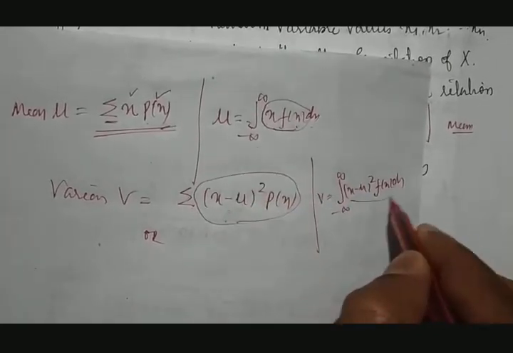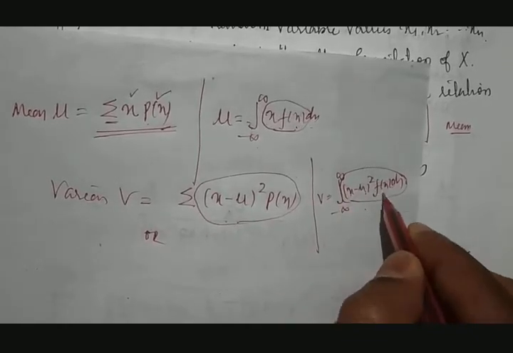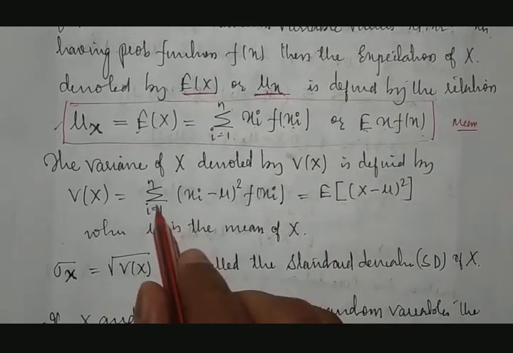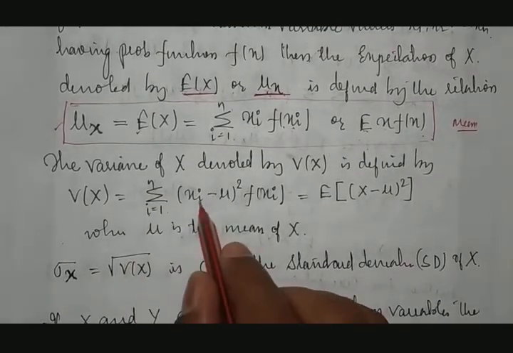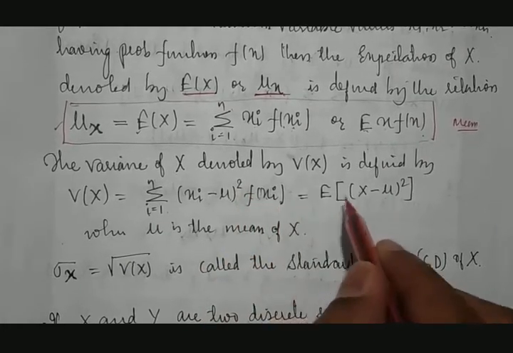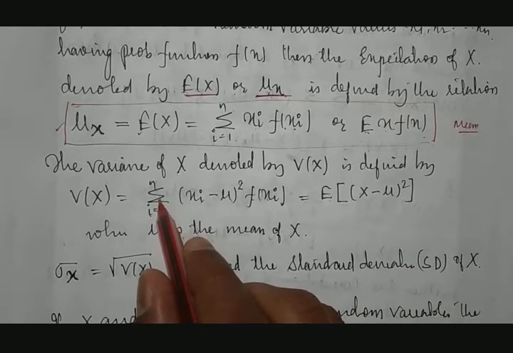So if you see this, that is nothing but (x minus mu) whole square into f of x. Therefore, summation from i equal to 1 to n of (xi minus mu) whole square into f of xi, or else expectation. Now you may think whether I have to take summation or integration.